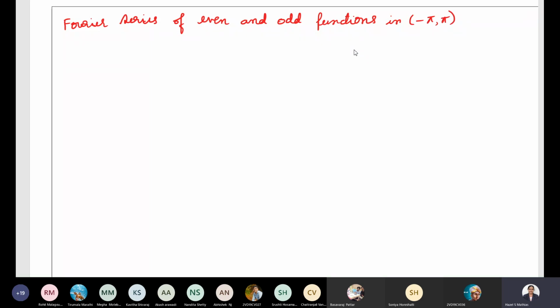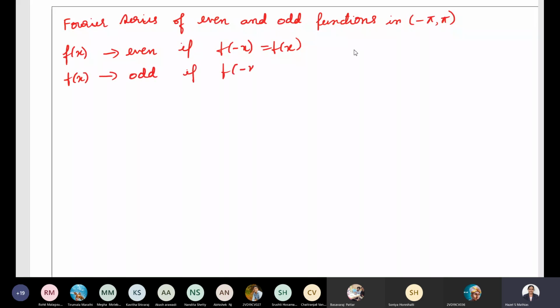So now when do we say that a function is even? Remember, listen to me carefully. f of x is said to be even if f of minus x is equal to f of x. Okay, and we say that a function f of x is odd if f of minus x is equal to minus of f of x. You must have heard about this earlier.